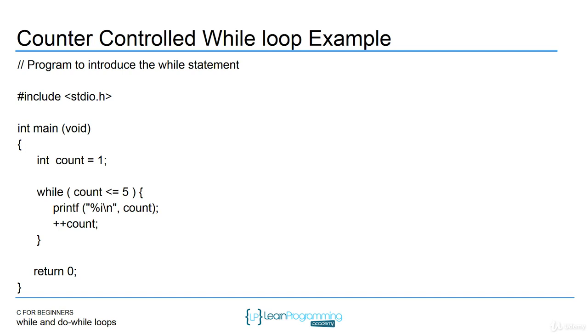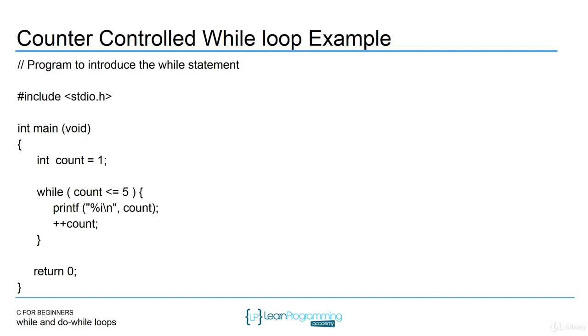If count is less than or equal to 5, then you're going to print out the count. The next line of code after that is very important, the plus plus count, because that's modifying the loop control variable. You have to do this plus plus count or you're never going to exit the loop. Because the condition at the top is saying if the count is less than or equal to 5. If the count is always equal to 1, you have an infinite loop. So that plus plus count, very, very important. Plus plus count, remember, is an incrementation operator. It's just saying count equals count plus 1. This loop is going to run 5 times. It's going to run with count equal to 1, count equal to 2, count equal to 3, count equal to 4, and count equal to 5.